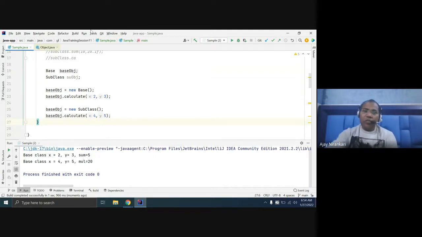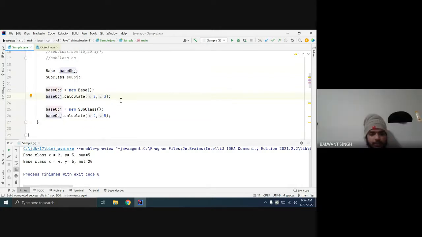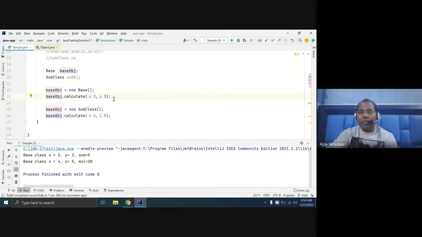This is the same object, base class object. Whenever your base class object is created in memory, this way you created one base class object. You created another object, of the subclass. So in your memory, two objects are created. Here, base class equal to new base.